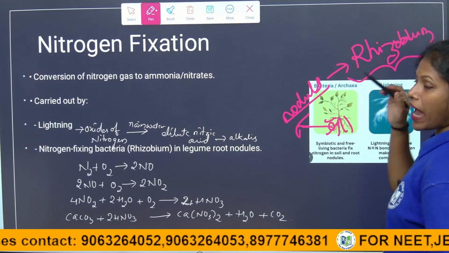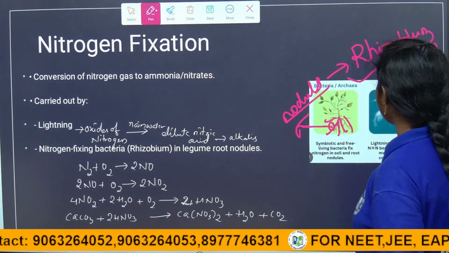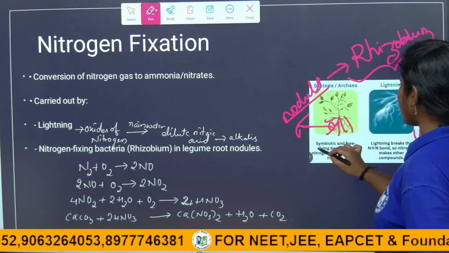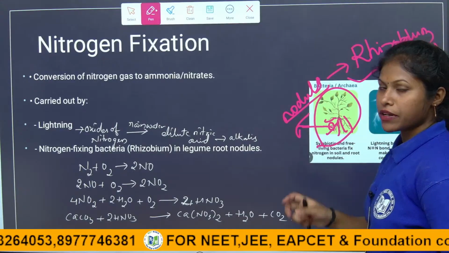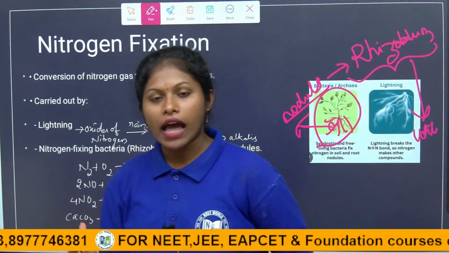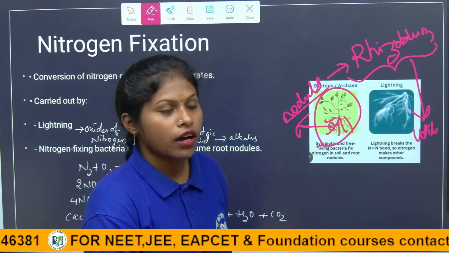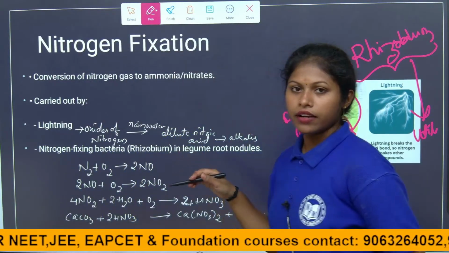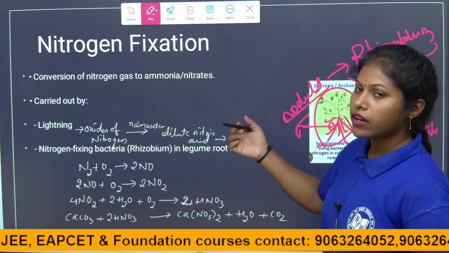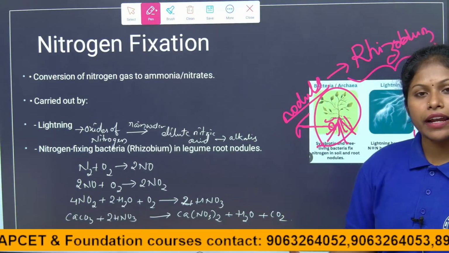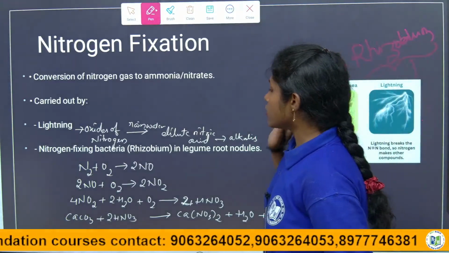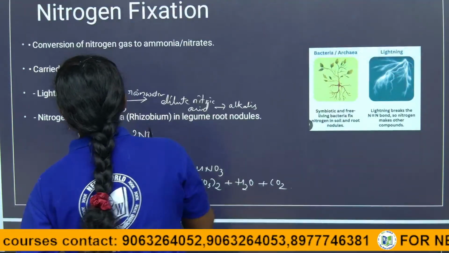This bacterium has the ability to fix nitrogen. It converts it into a utilizable form and gives it to the plant. As per the requirement, the plants take the nitrogen, and the remainder it releases into the soil. So the soil is enriched with nitrogen, and again the nitrogen is utilized by other plants. So this is what nitrogen fixation is.